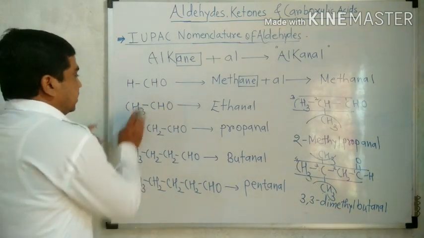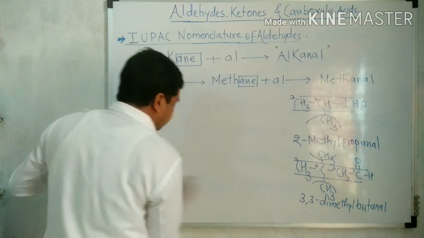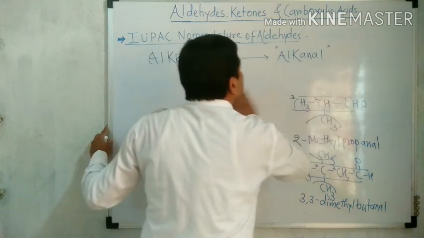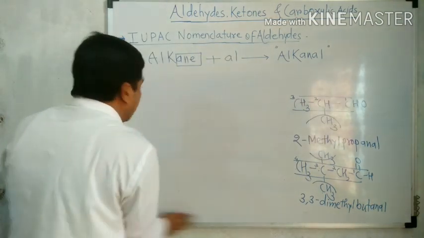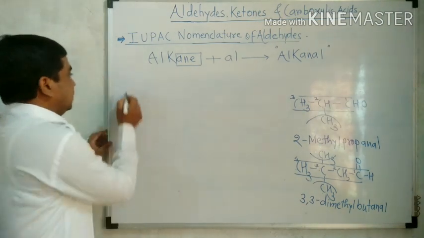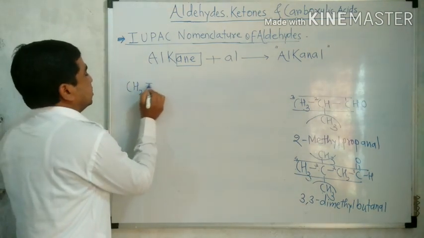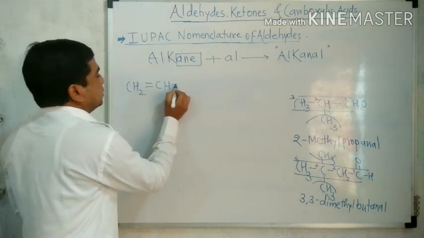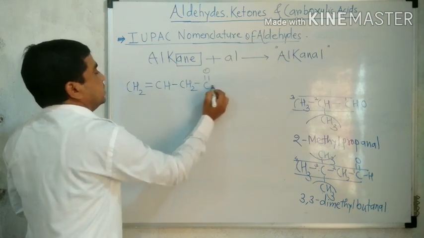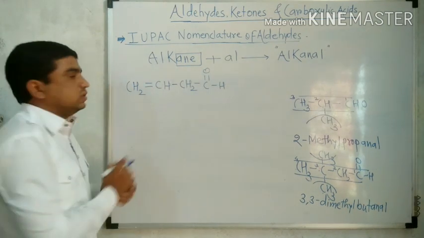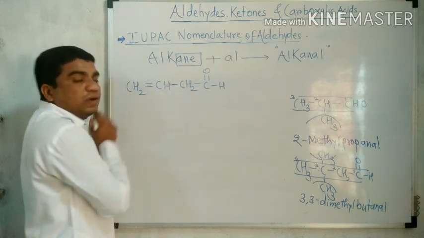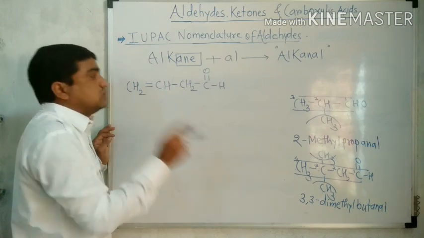These are the saturated aldehydes because they contain single bonds. But now for naming the unsaturated aldehydes, meaning those aldehydes that contain a double bond in the structure. For example, CH2=CH-CH2-CHO. This is an aldehyde. Why? Because it contains the CHO group. You know that. But this contains a double bond. So therefore, this structure is unsaturated.